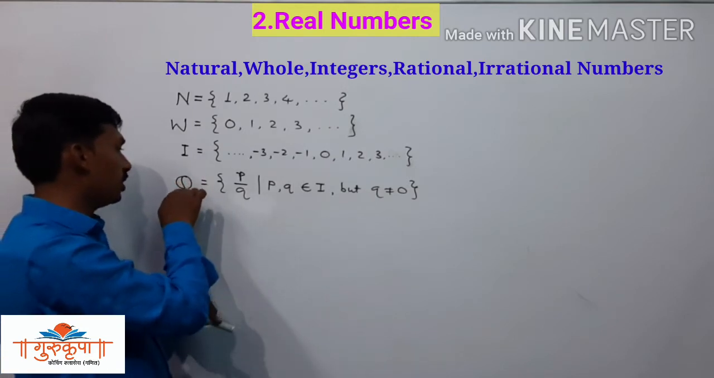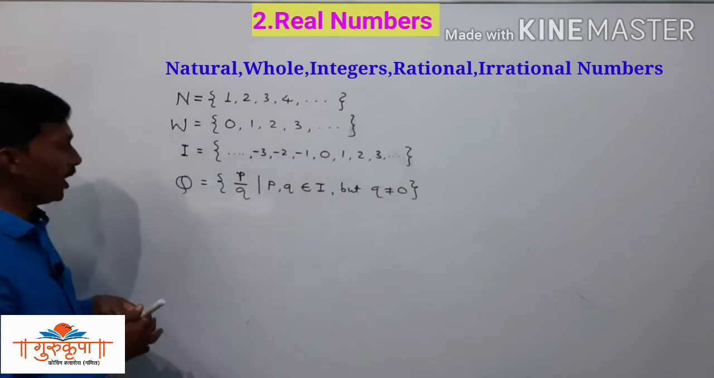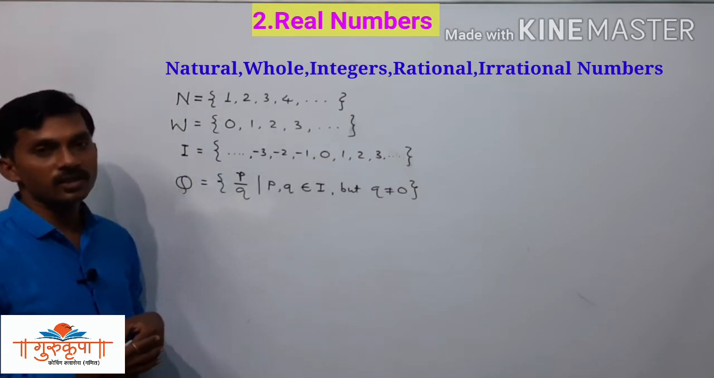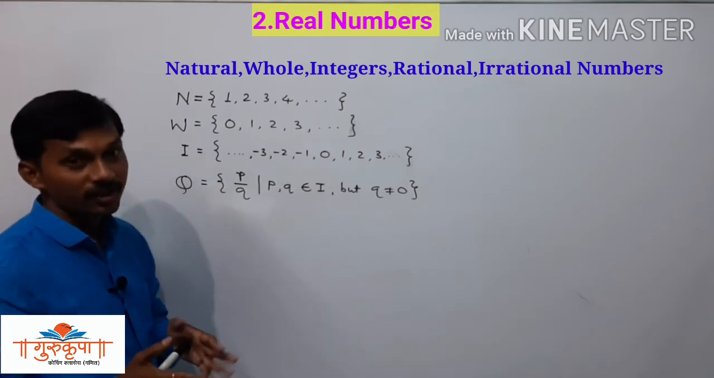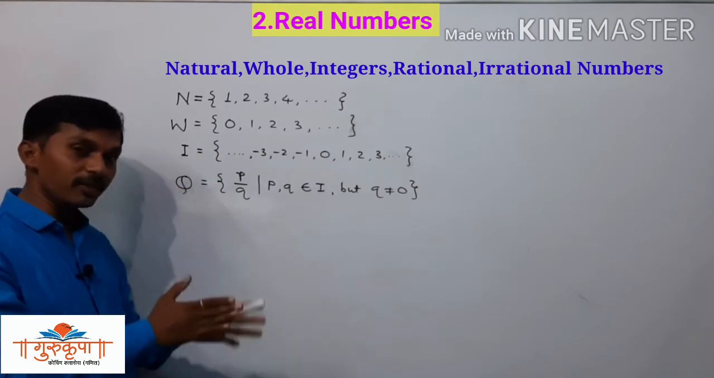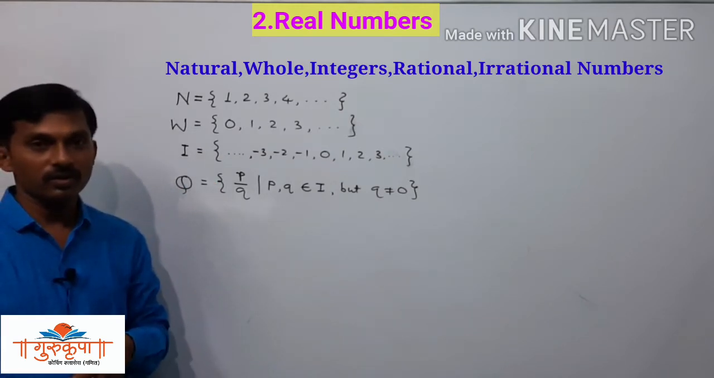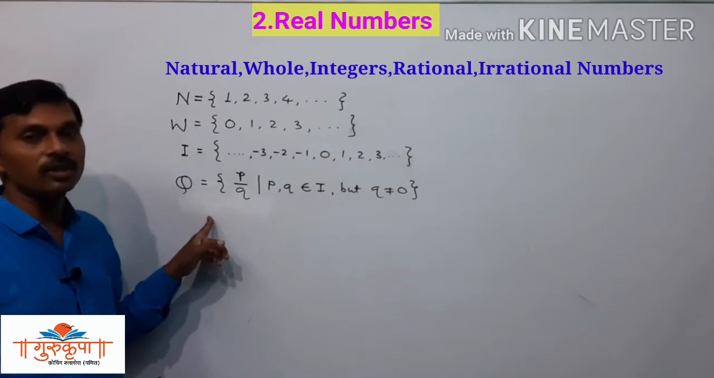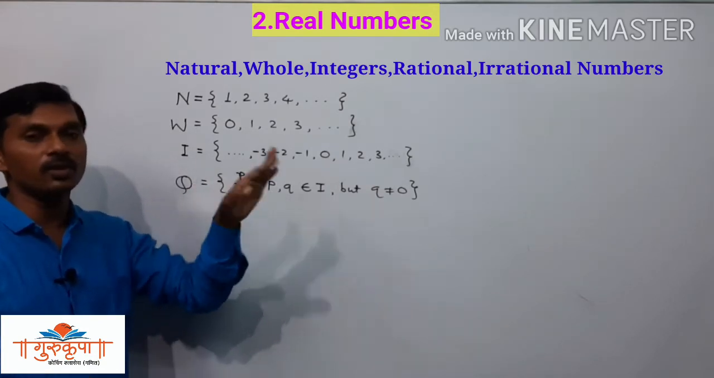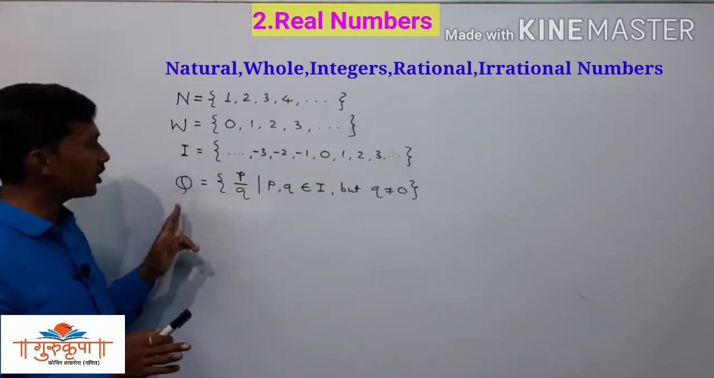So this set of rational numbers is represented by Q, and then we have the set of irrational numbers, and this is the set which cannot be written using the listing method or the rule method. The set of irrational numbers, we cannot represent by the listing method or the rule method. So we can just remember that.